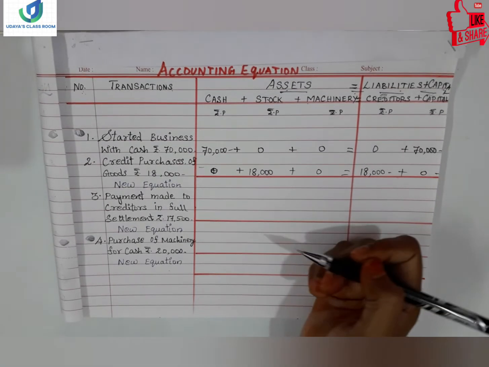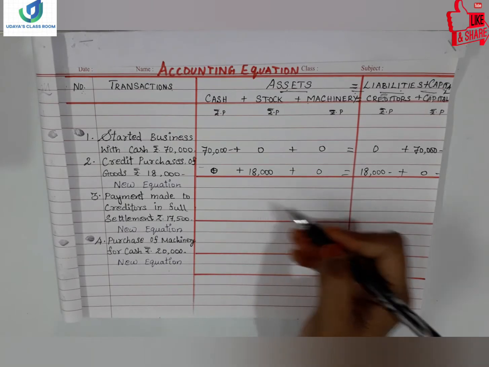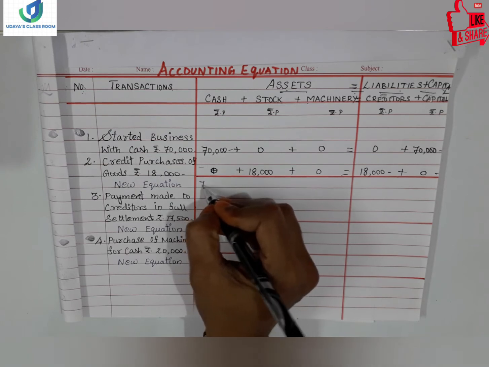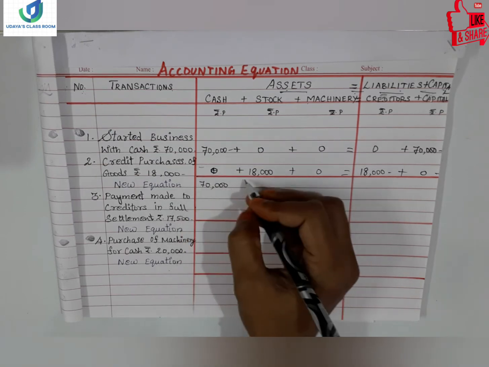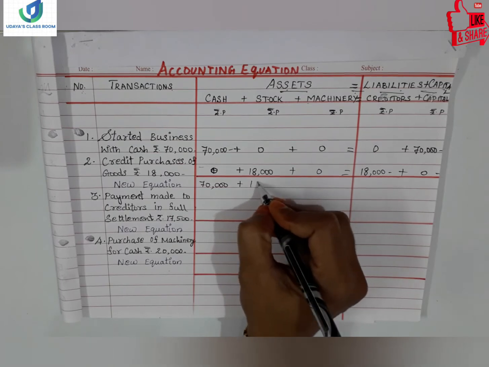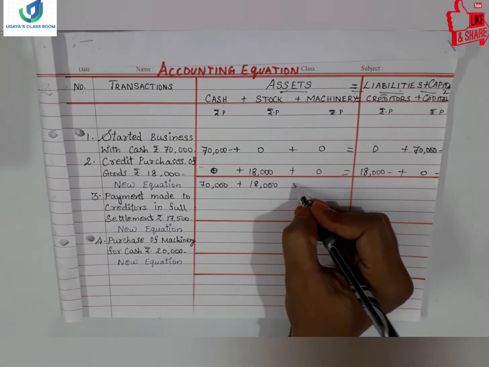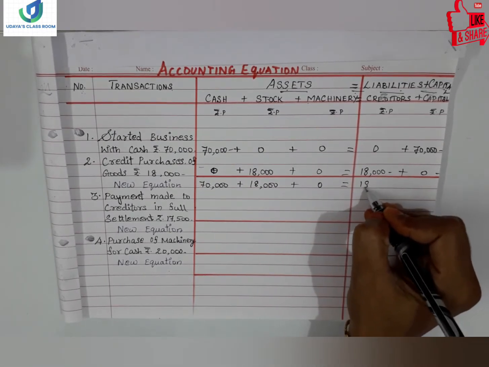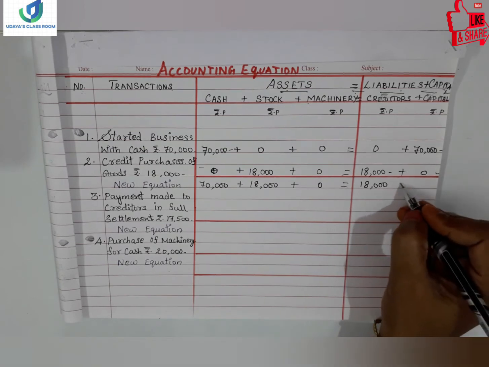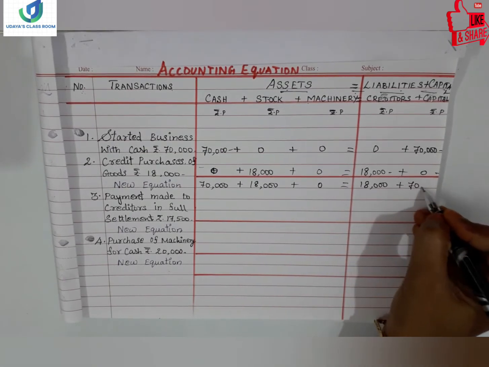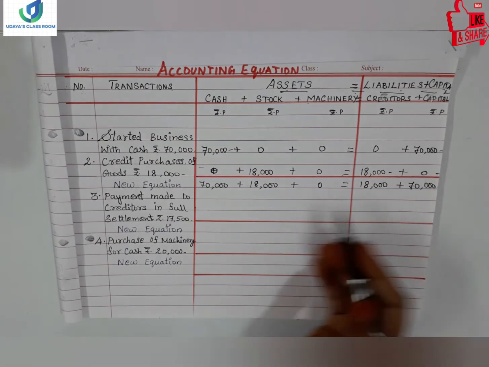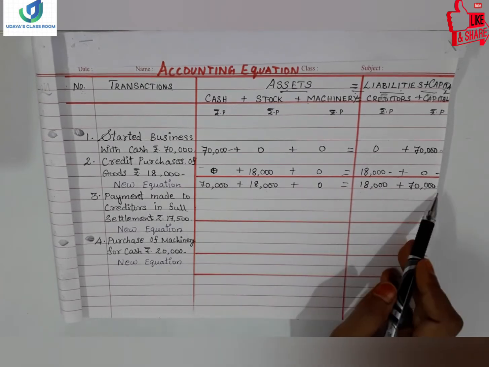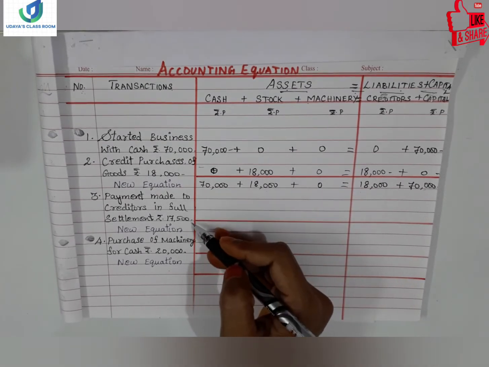All right, so what you have to do now, you can total now. Okay, new equation will come here. So here you have 70,000, then 18,000, plus 70,000. So here itself you can check 70,000 plus 18,000, 70,000 plus 18,000. It's equal, right? Moving on to the next transaction.